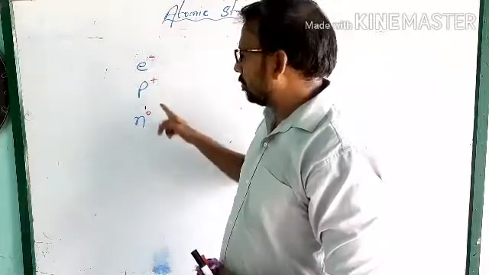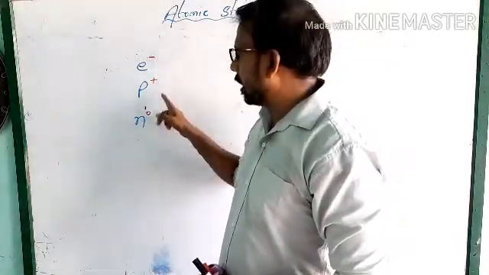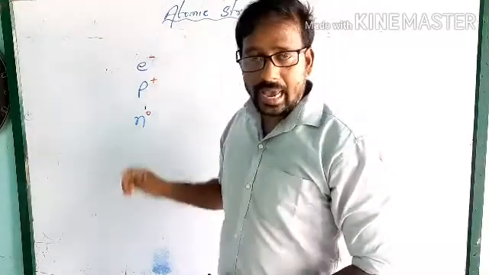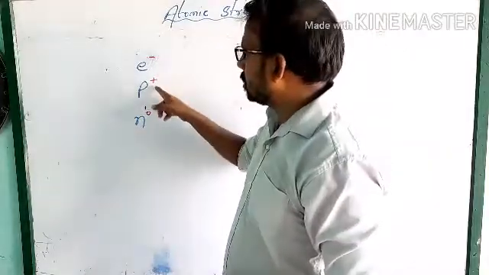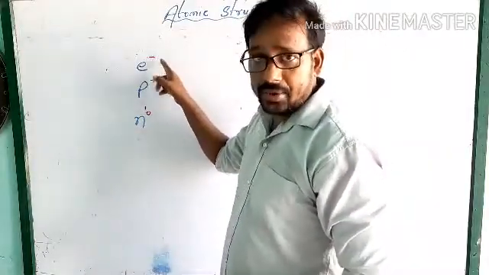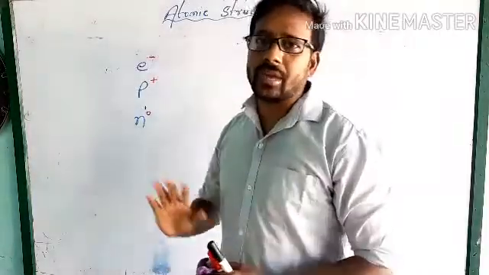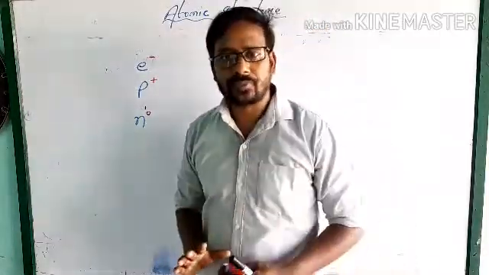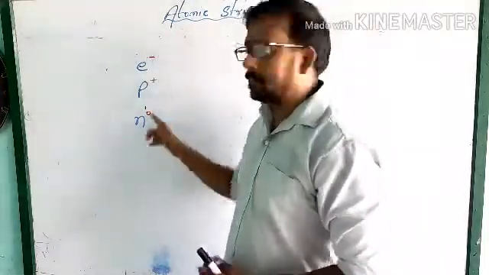These are the basic subatomic particles and their charges. All atoms are neutral because the number of protons is equal to the number of electrons, so negative and positive charges are equal. We covered nucleus, orbit and subatomic particles in the previous lecture.